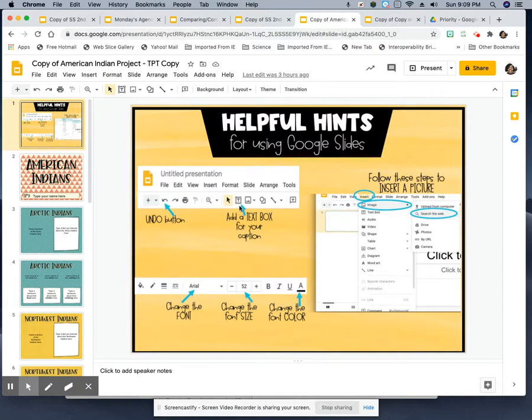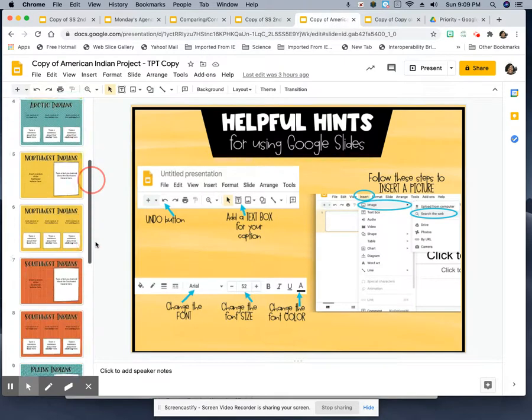You want to add text because you're going to be writing some sentences about the different tribes. You add a text box by clicking on that T right there. To change the font, the style of the lettering, you would click here. To change the size, you would click here. To change the color, you would click over here. To insert a picture, click on Insert, click on Image, and then search the web, and you would type in keywords.